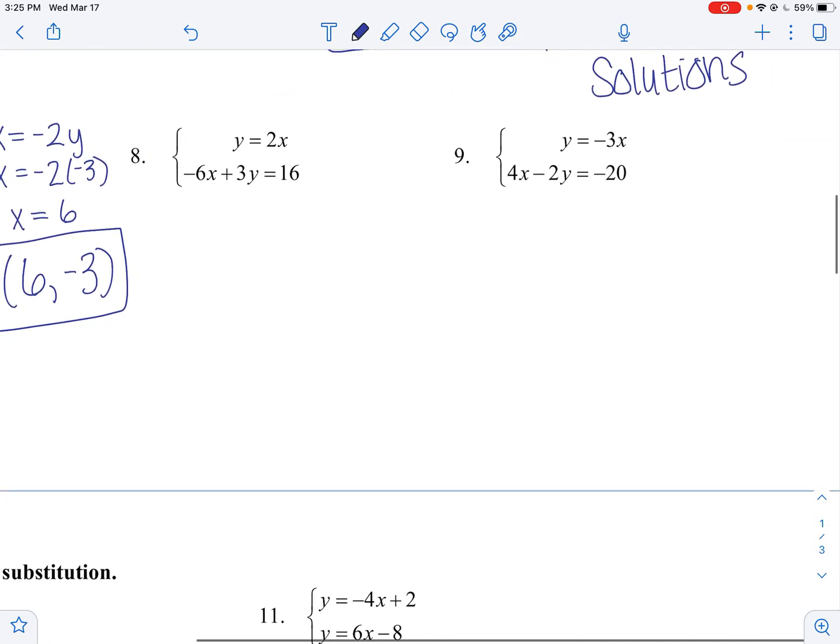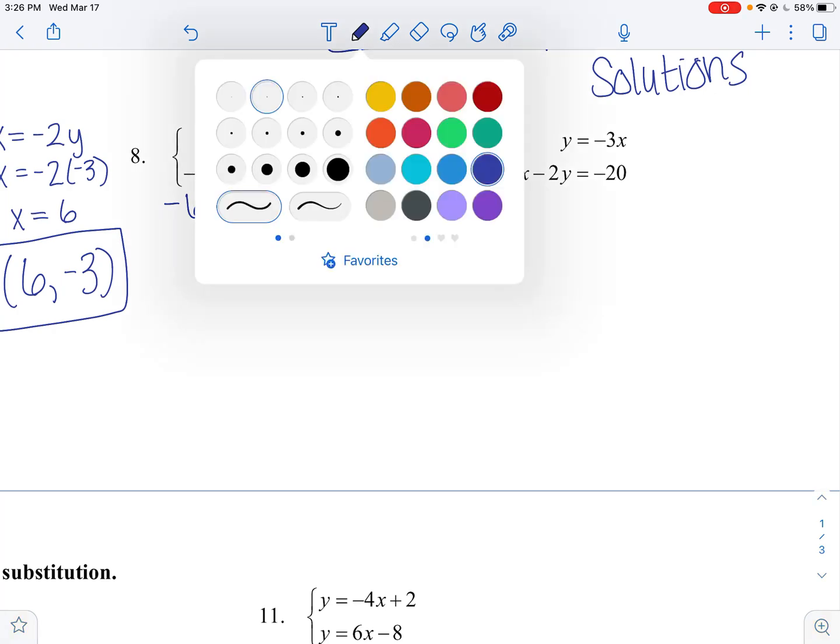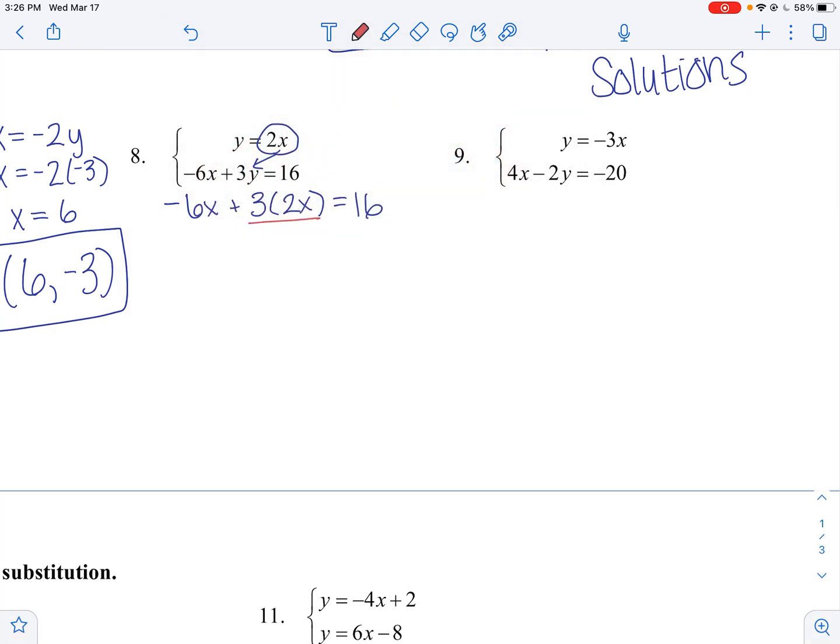Okay, number 8 is a little bit more complicated. There's a lot more numbers in this one. But we've got y equals 2x, so we're going to replace this y with 2x. So negative 6x plus 3 times 2x equals 16. So we can multiply these right away. So 3 times 2x would be 6x. So now we have negative 6x plus 6x equals 16.